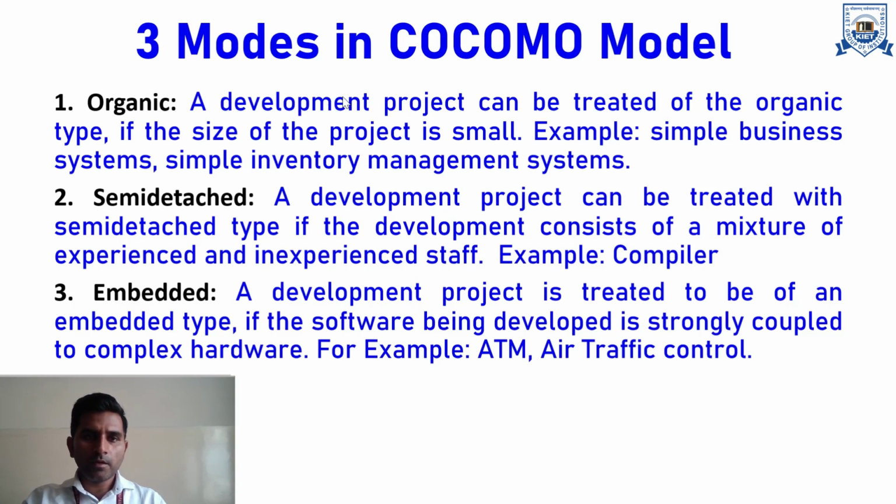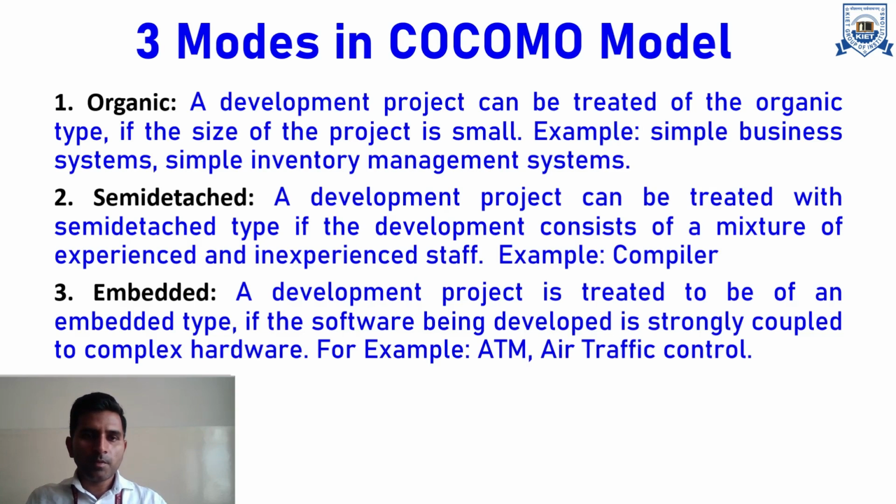A development project can be treated as the organic type if the size of the project is small. So we are saying COCOMO model is of organic type if the project size is small. For example, simple business system, simple inventory management system. So they are basically in the category of organic COCOMO model type.